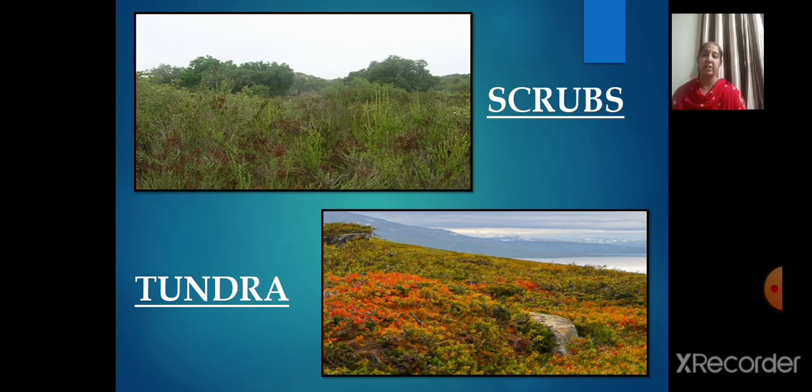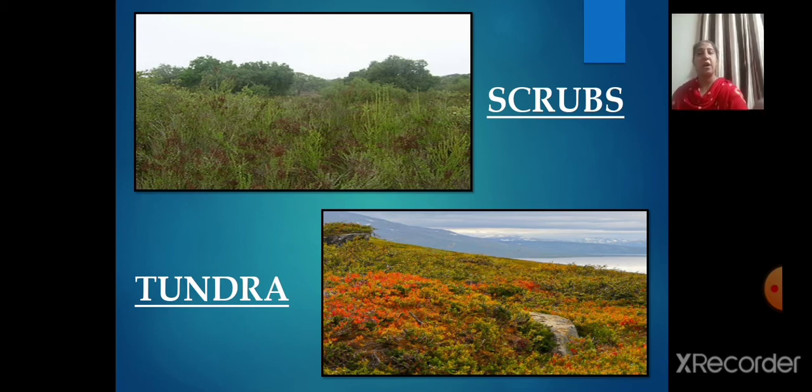So tundra vegetation of cold polar regions comprises the mosses and lichen. But today's problem, children, if we talk about that, there are many more people in the world than there were 2 centuries back, right? To feed the growing numbers as the population is increasing, large areas of forest have been cleared for what? To grow crops, correct? So forest cover all over the world is vanishing rapidly. So there is an urgent need to conserve this valuable resource.